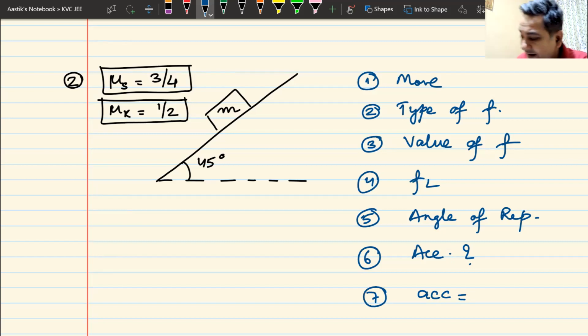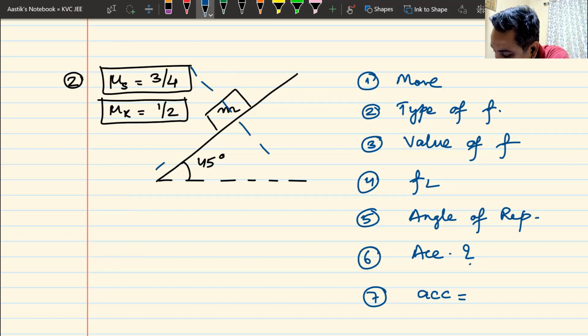I would be very glad. Trust me, the NEET wala batch was able to do this question. So if you can't do this question on your own, you can judge yourself how good or how bad you are. I will always give you a judging scale. NEET wala students were able to do this. So that's your judging scale.